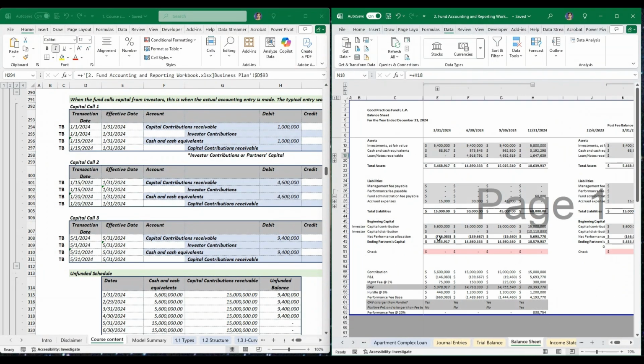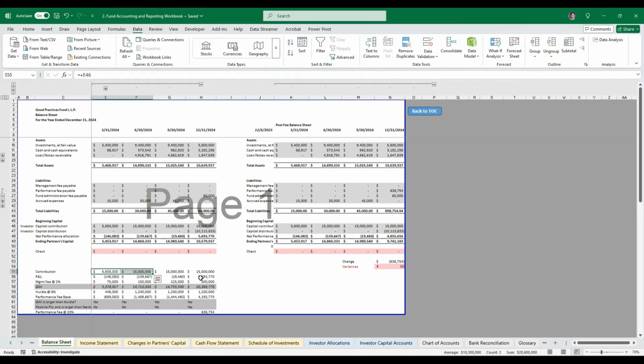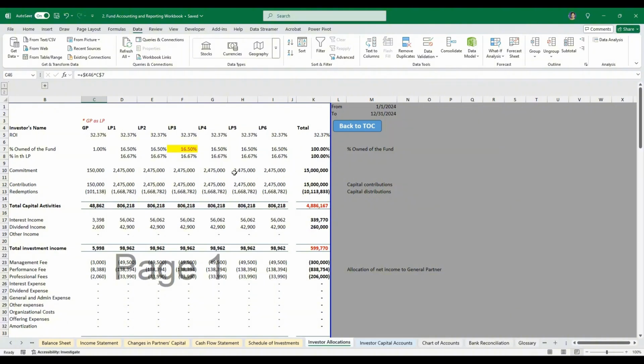And then this is our balance sheet. By the end of first quarter, we have a capital contribution of $5.6 million here. And then after the May capital call, we have $50 million total contribution. This is the contribution amount reflected here. In addition, the capital call amount will be reflected in our investor allocations as well.